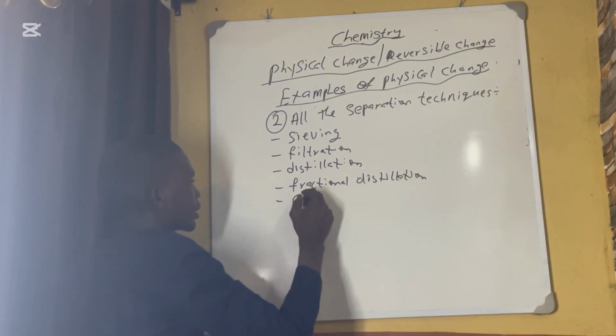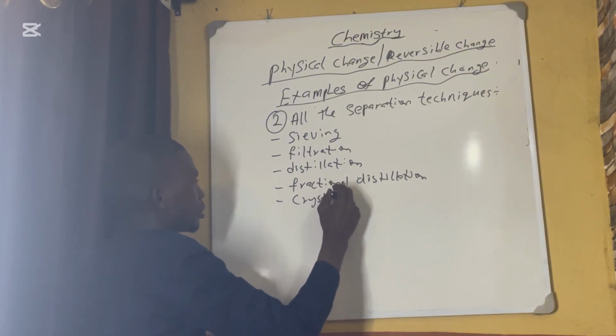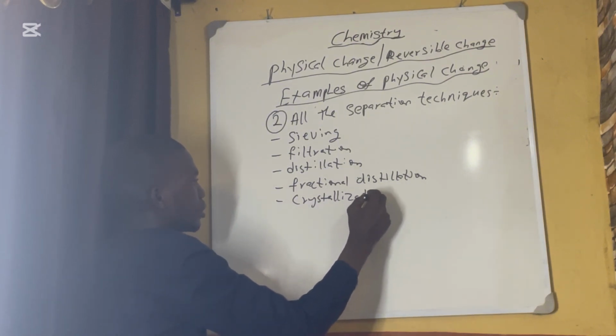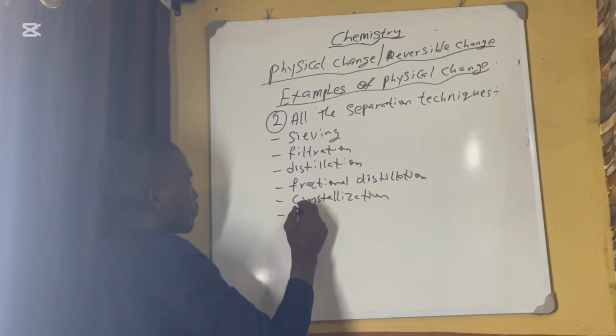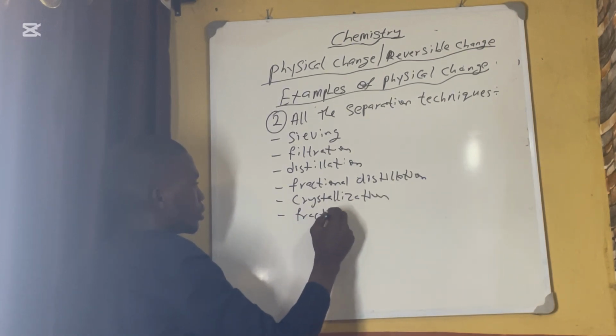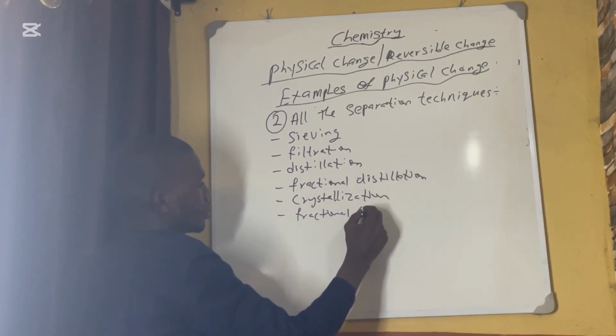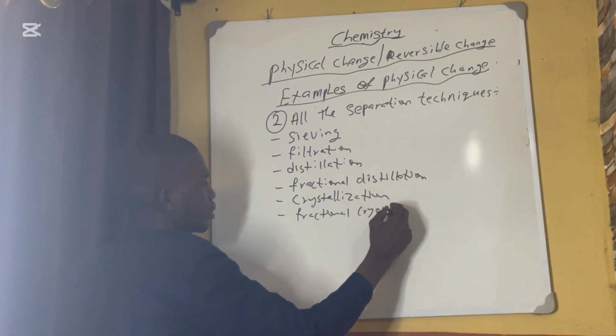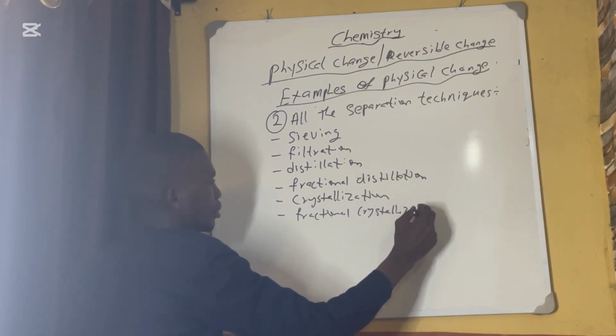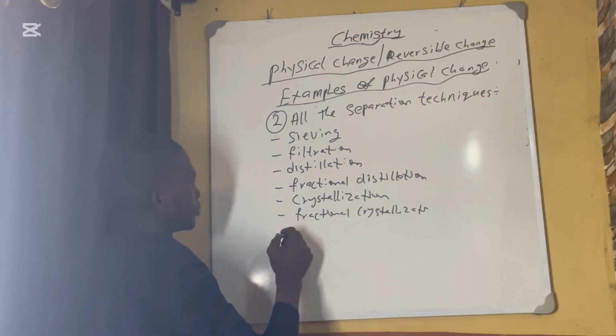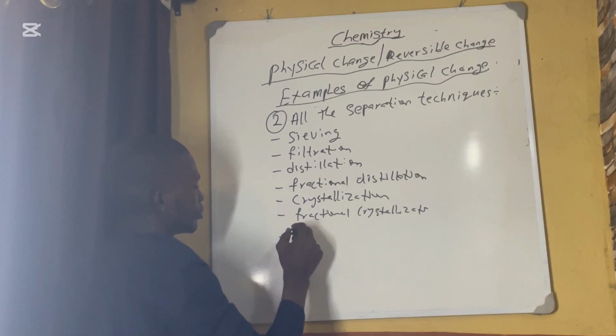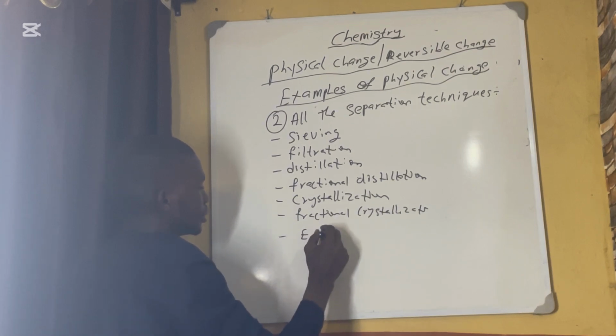You can also have crystallization, fractional crystallization, etc.